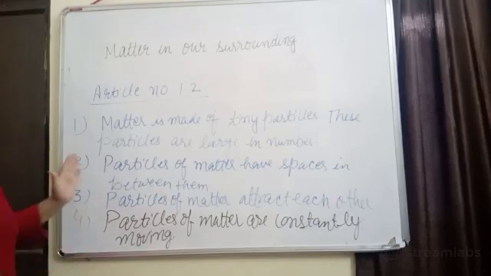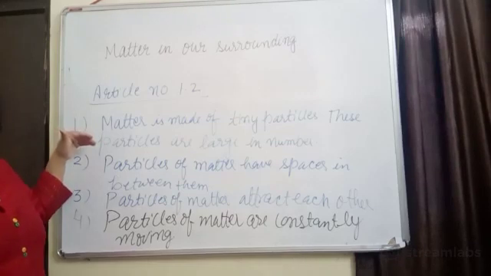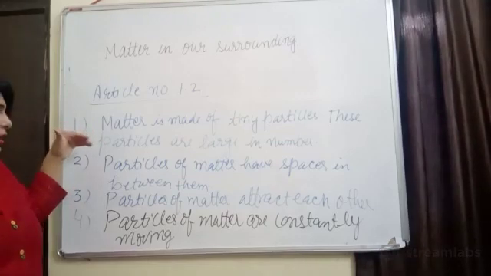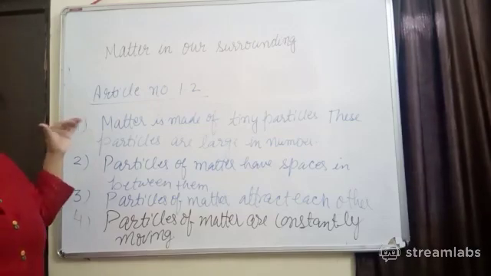Right? Now we have learned about these. First, we have learned that matter is made up of tiny particles. These particles are large in number. I have shown you in 2-3 crystals of potassium permanganate, there were millions and millions of particles, and they are very, very small in size. They cannot be seen even with the help of a powerful microscope.